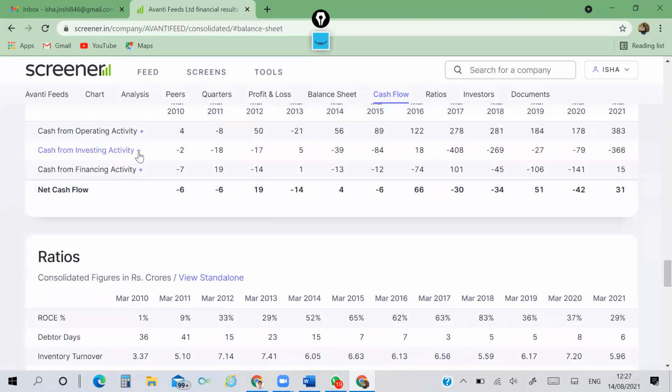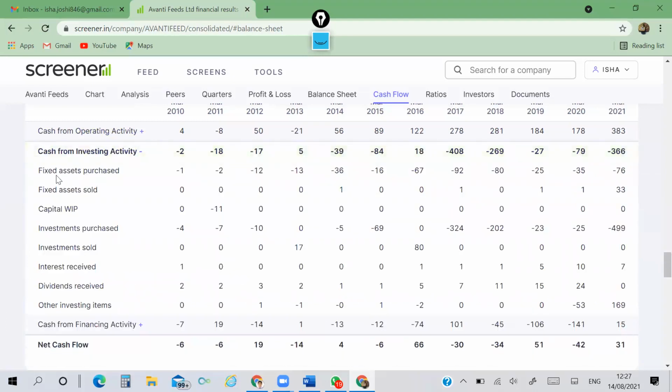Then generally what I see is this fixed asset purchased. If there is a year-on-year growth in fixed asset purchase, that means they are going for capacity expansion. And a second cross check to this: go to the annual report of this company, check whether they are investing in PPE. From the PPE, whether they are investing in equipment or they are purchasing vehicles.